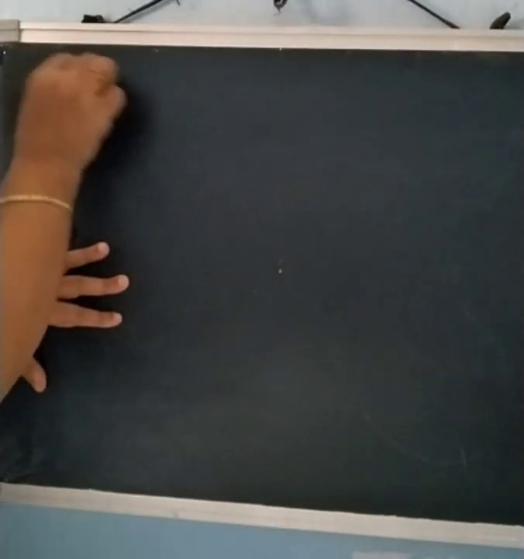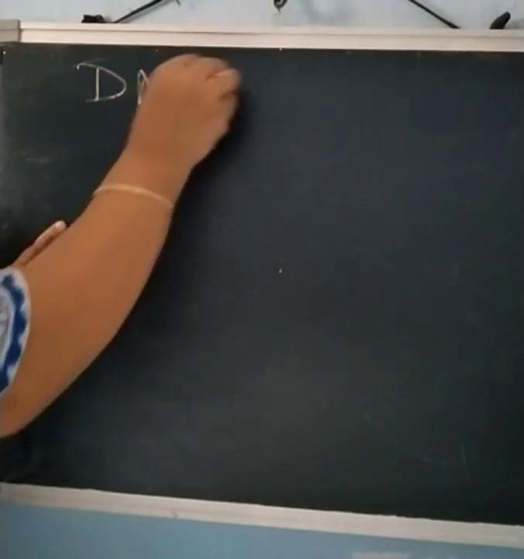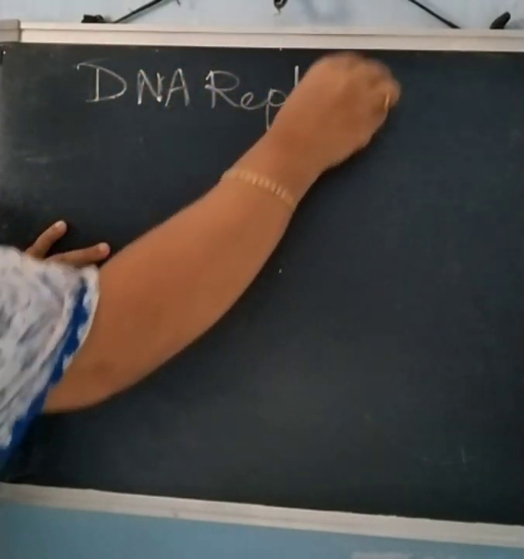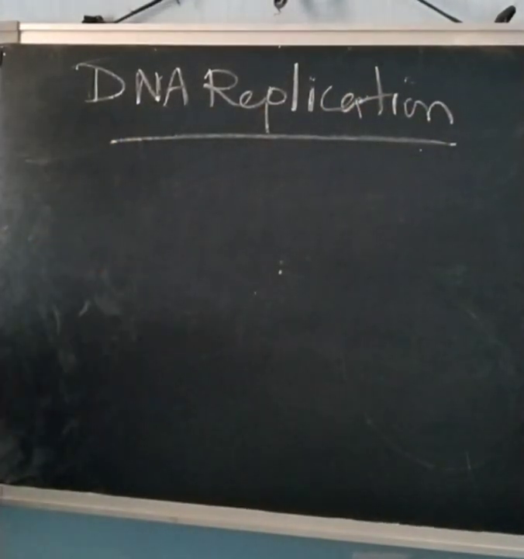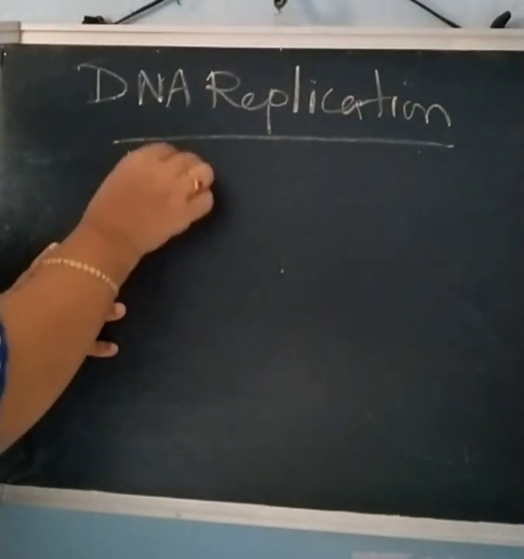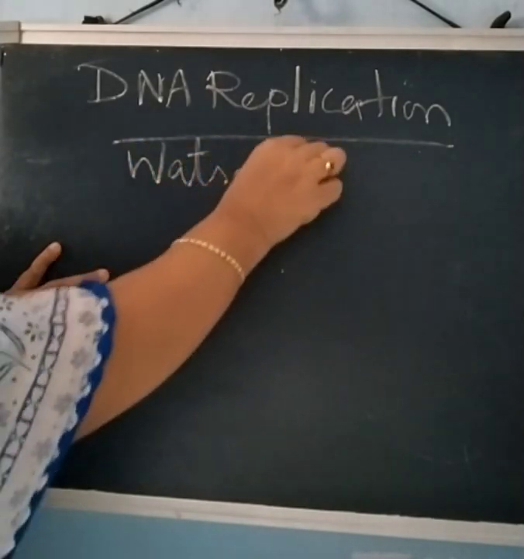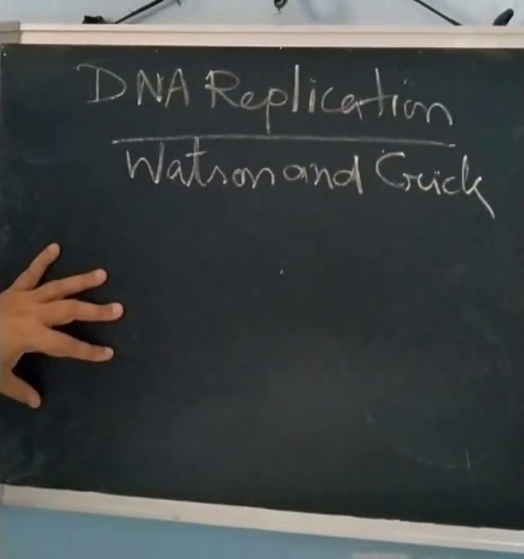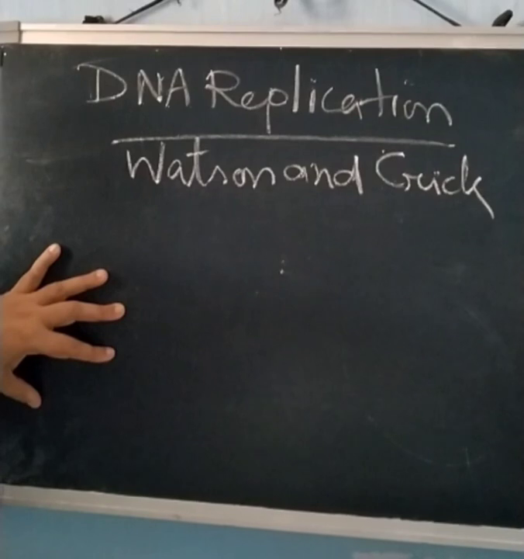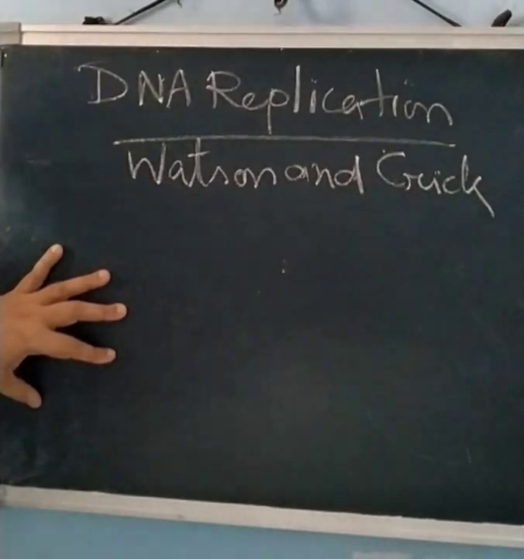Students, today we will study about DNA replication. Now DNA replication means what? This was proposed by the scientists Watson and Crick, the same persons who proposed the double helical structure of DNA, the double helix structure.